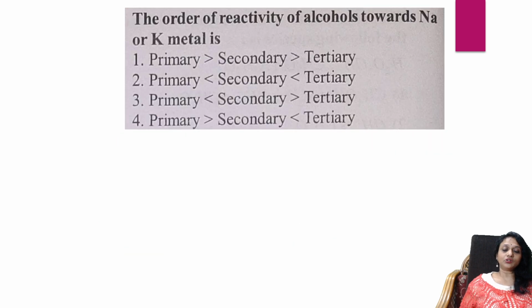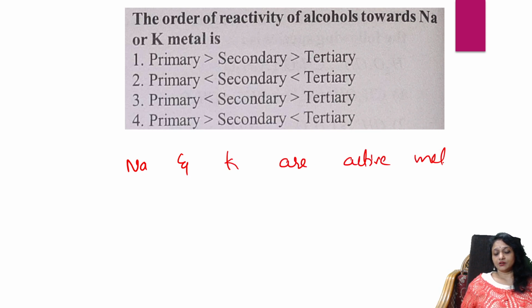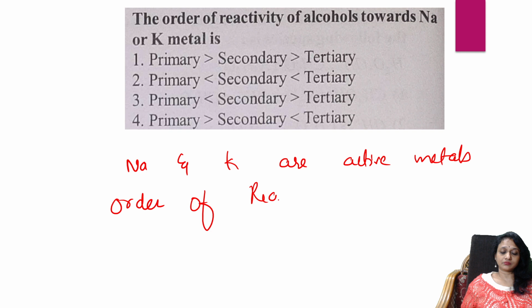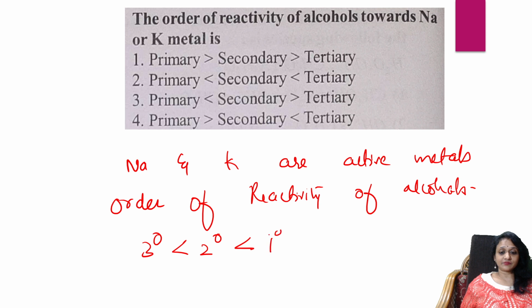Right. The order of reactivity of alcohols towards sodium metal or potassium metal is, always remember, sodium and potassium are active metals. For active metals, the order of reactivity of alcohols is tertiary less than secondary less than primary. So indirectly, primary is more than secondary, more than tertiary. So option 1 is right.